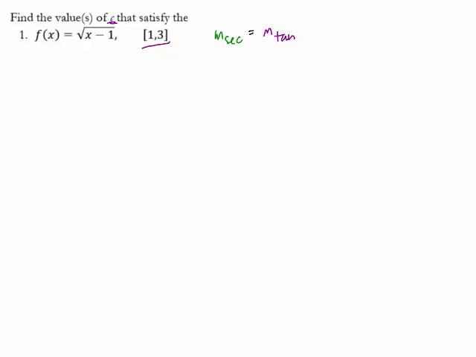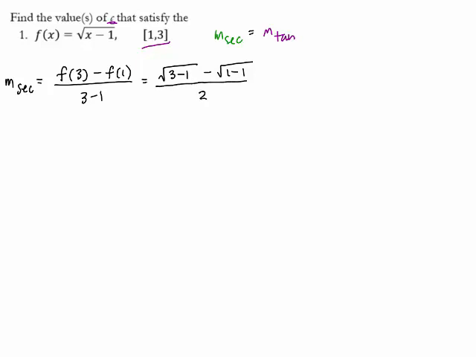So let's first make the slope of the secant line. Remember, that's the average rate of change, so that would be f of 3 minus f of 1 divided by 3 minus 1. F of 3 is the square root of 3 minus 1, and f of 1 is the square root of 1 minus 1. 3 minus 1 is 2. So we end up with the square root of 2 over 2, because this term here, 1 minus 1, is just 0. So that is the average rate of change over the whole interval.